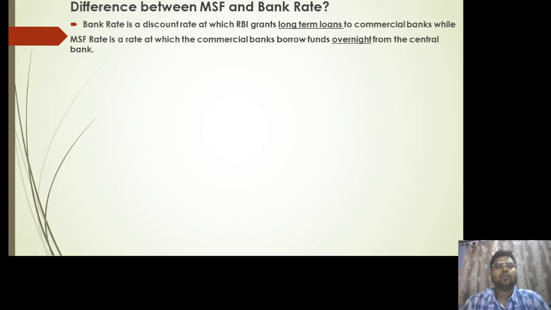Now let us try to understand the difference between MSF and the bank rate. Bank rate is the rate at which RBI grants long-term loans to commercial banks, which is the key point, while the MSF rate is the rate at which commercial banks borrow funds on an overnight basis. In the case of bank rate it is a long-term loan, while in the case of MSF rate it is an overnight loan from the central bank.